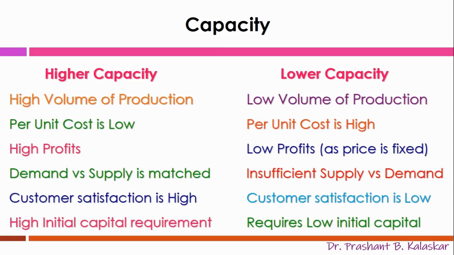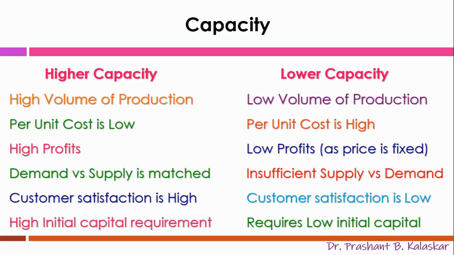Now let us understand the importance of capacity by comparing the benefits and limitations of higher and lower capacity. If the capacity is higher, then production volume will be very high and per unit cost of production will be low. That allows the organization to earn maximum profit. Higher capacity will also help organizations to fulfill higher demanded quantities in the market, making their customers highly satisfied by supplying products in the required quantity as well as at lower prices as compared to their competitors. The only limitation of higher capacity is the requirement of huge initial investment for plant development.